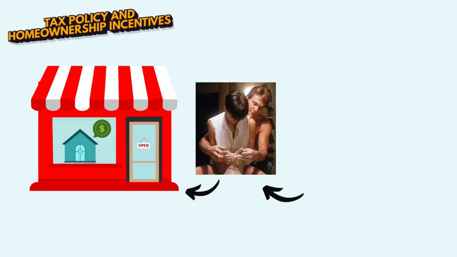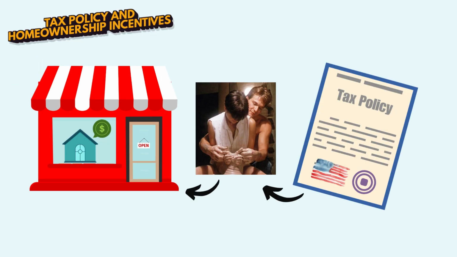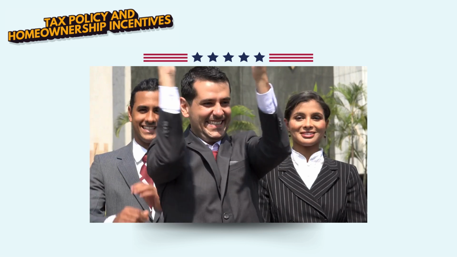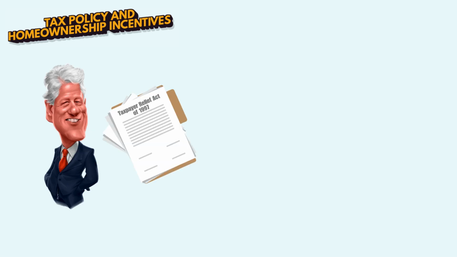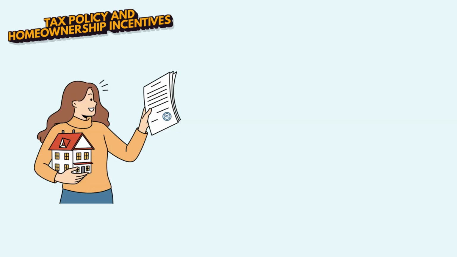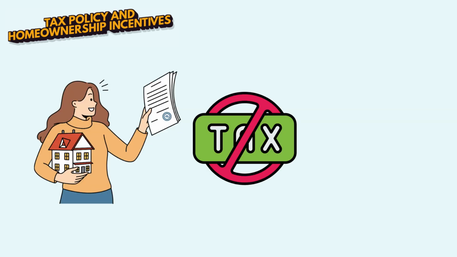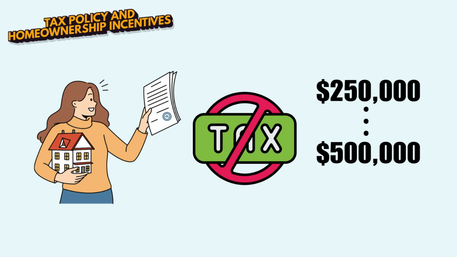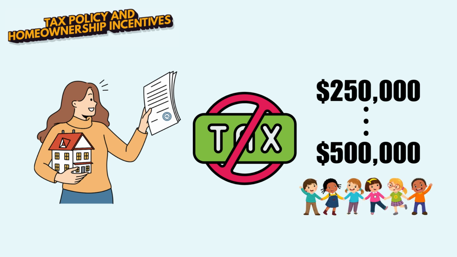Housing markets are shaped by the tax policies that come from a president's promises made to win elections. President Clinton's Taxpayer Relief Act of 1997 lowered capital gains taxes, allowing homeowners to exclude profits, $250,000 or $500,000 for couples filing jointly after only 2 years of living in the sold property.